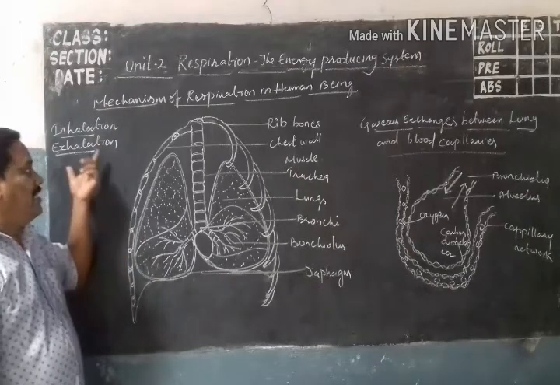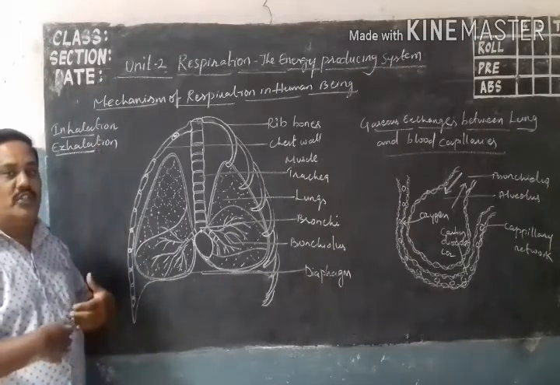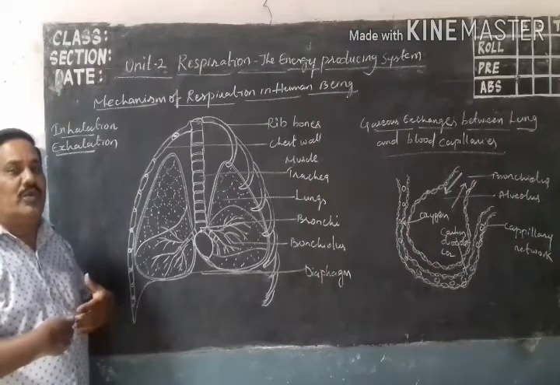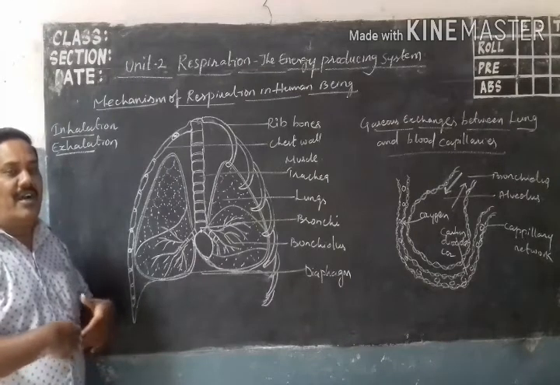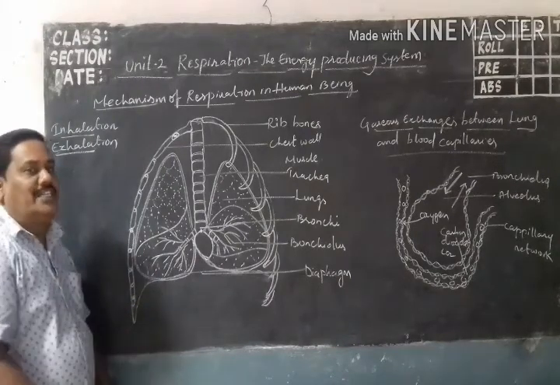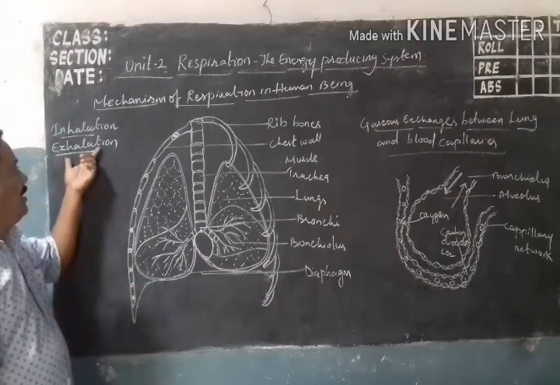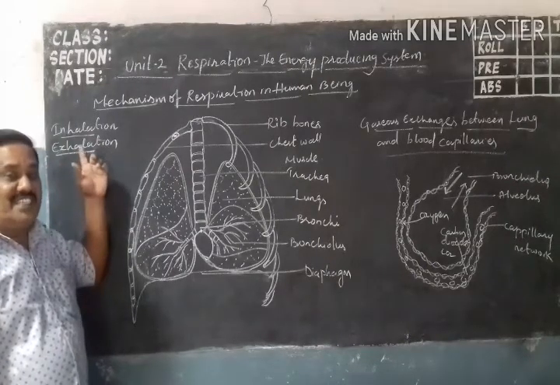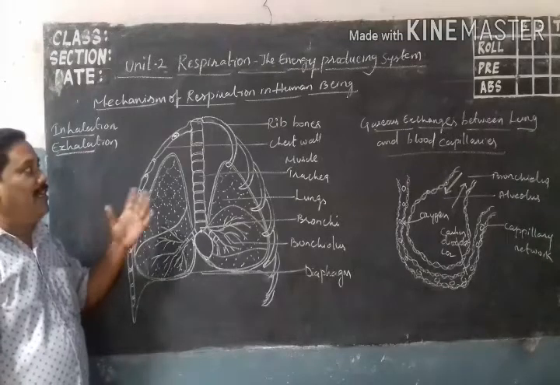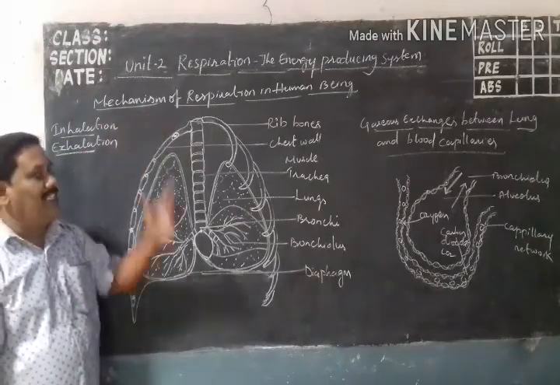Exhalation means the many cells in the body collect waste material like carbon dioxide, and the carbon dioxide is expelled outside the body. That is called exhalation or expiration.